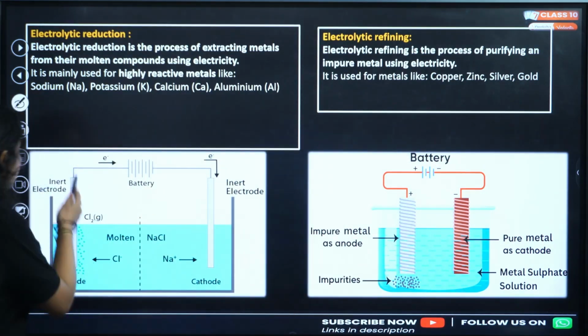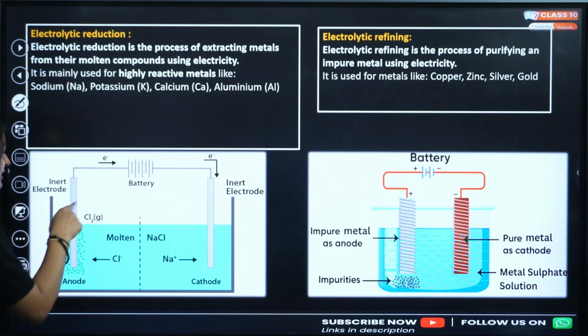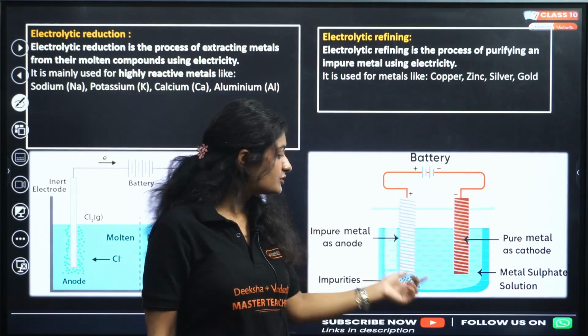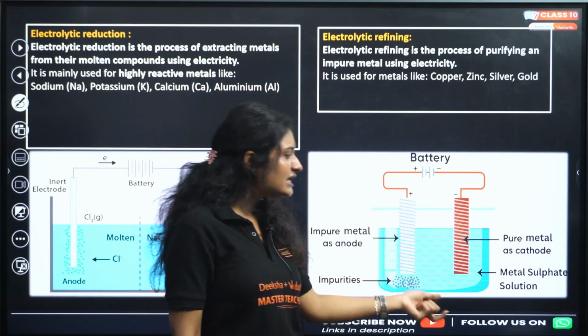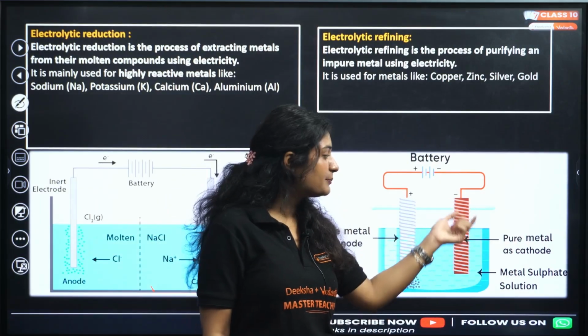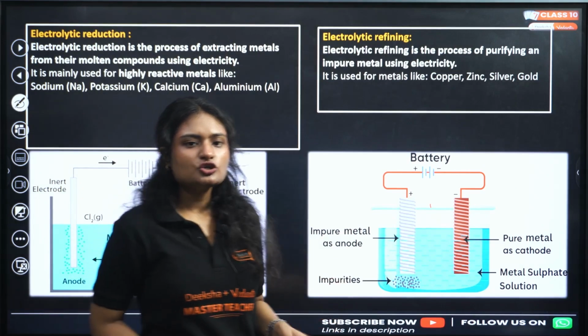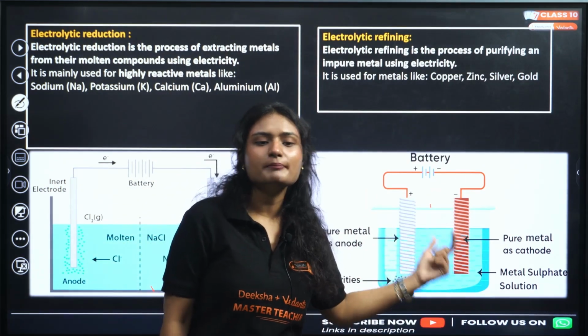So what do we do? We have an anode and we have a cathode. One anode we have, one cathode we have. Clear? The anode starts breaking down. The impurities collect in the salt solution, and the impure metal rod breaks down and combines in the salt solution. From the salt solution, an equivalent amount of metal will get deposited on the cathode, and that is the electrolytic refining. So this will get consumed, and on the cathode you will get the pure metal, right?